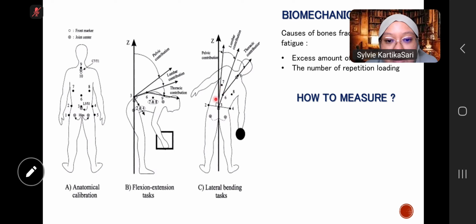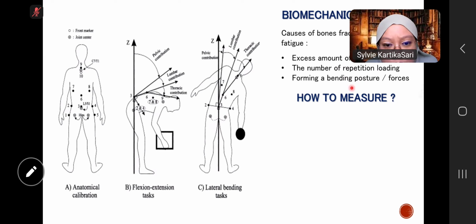Second, the number of repetition loading. Not only the amount of the load, but the number of repetition loading, even though the load is not too heavy.